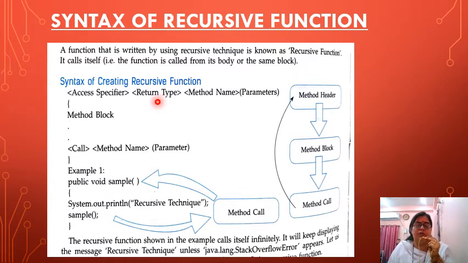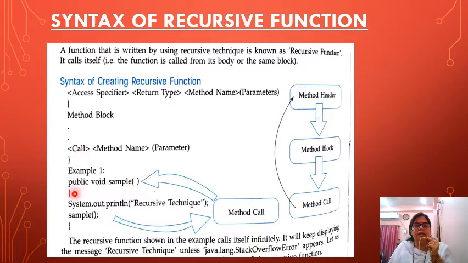If we are using data, this all you have done in class 10, then it is your returnable function. Then the function name and parameter if required. Now the method block, what the method is going to do. Now again we are calling the recursive case, method name and the parameter here. This is your syntax.